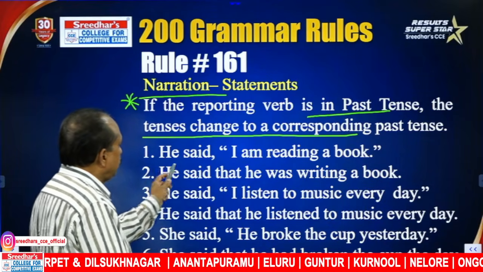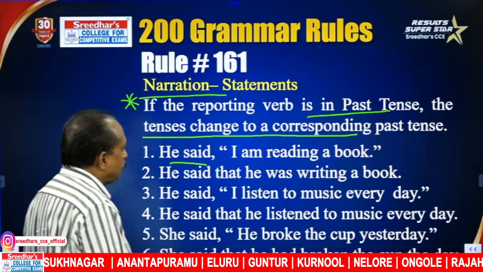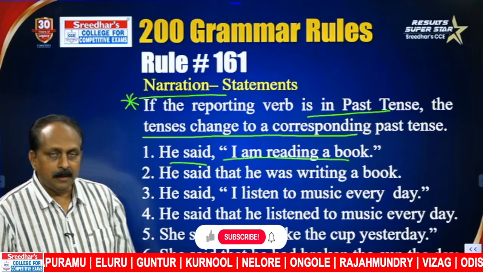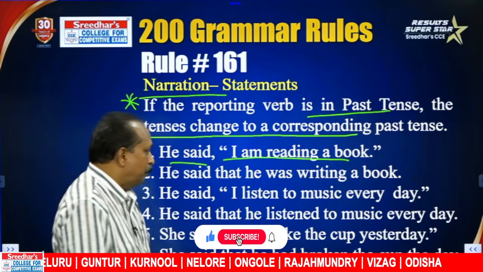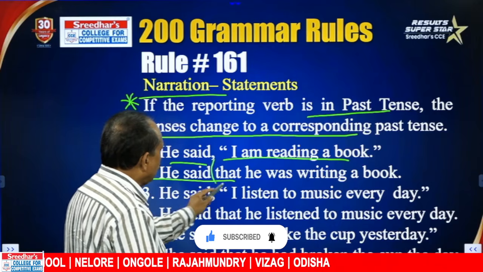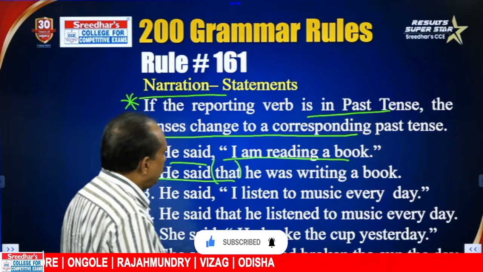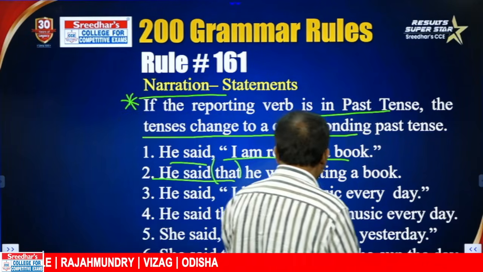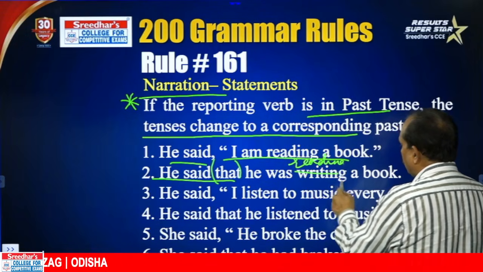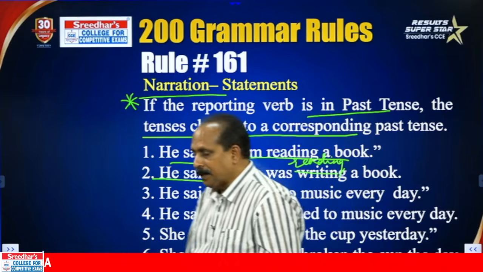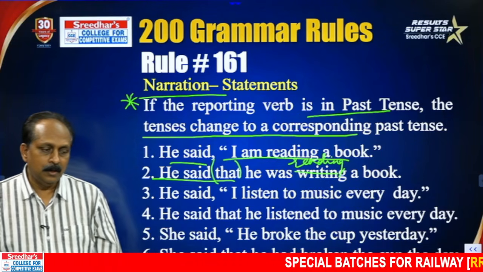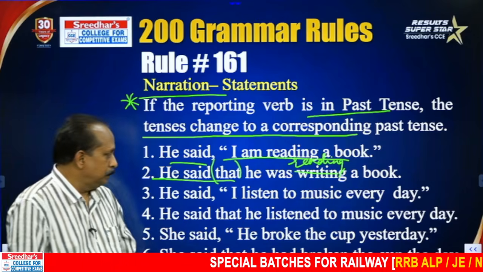Look at this. He said, reporting verb is in past. I am reading a book, present continuous. Present continuous changes to past continuous. Based on that, he said that, here we have to use that, but it's optional. He was reading a book. He was doing what? Reading. I am reading a book, present continuous. Because the reporting verb is in past, it changes to he was reading a book.